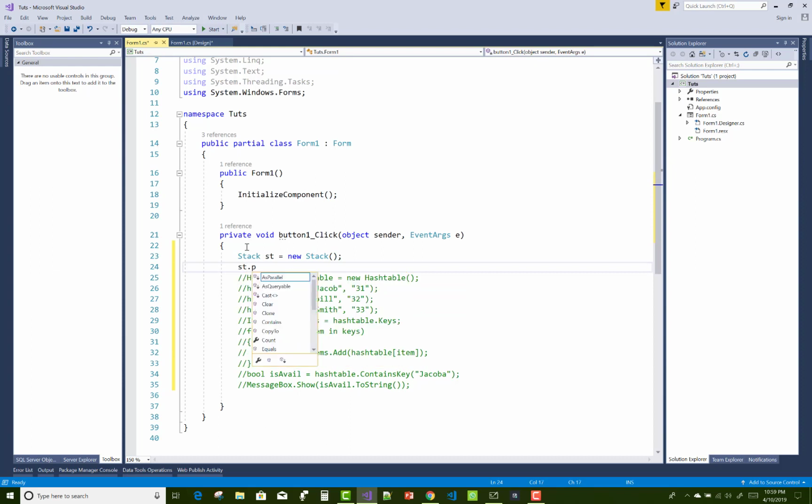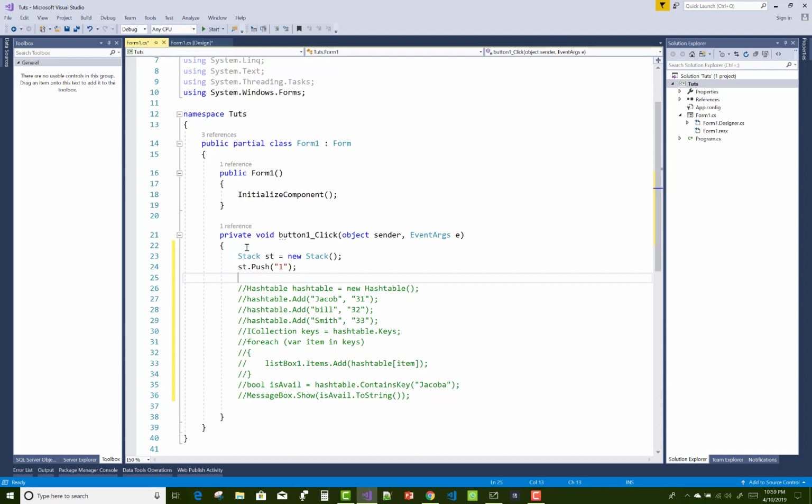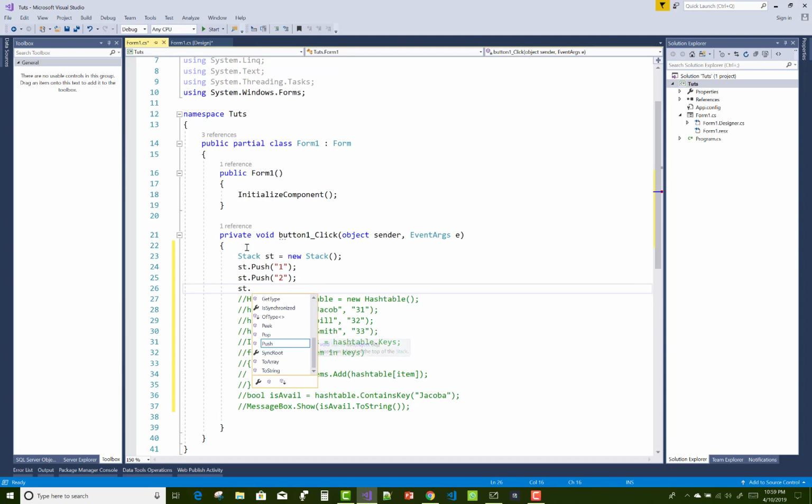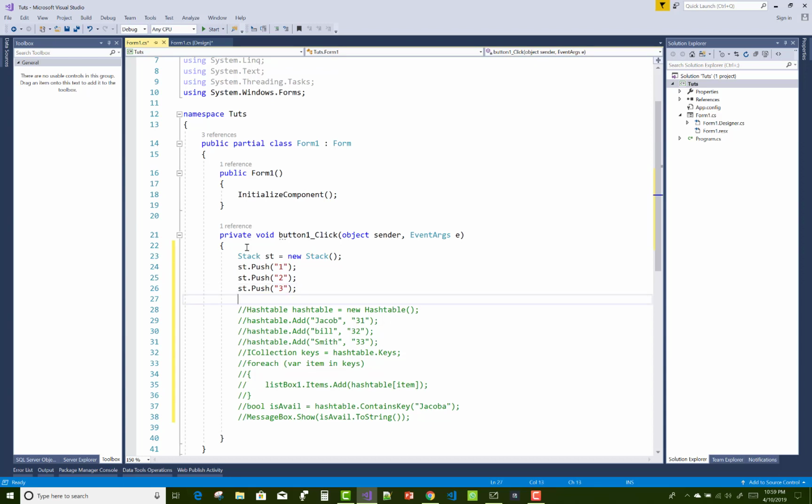Here we have no specified stack size. There is no fixed size for the stack, but in C, a stack is implemented by an array, so a fixed size is mentioned for the array. But here we have a class st, and st.push 1, 2, 3.